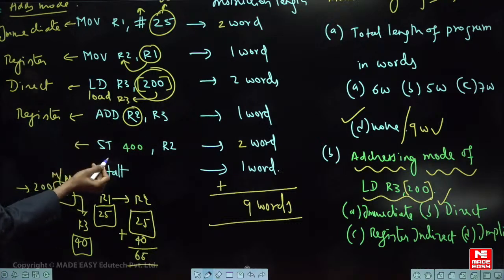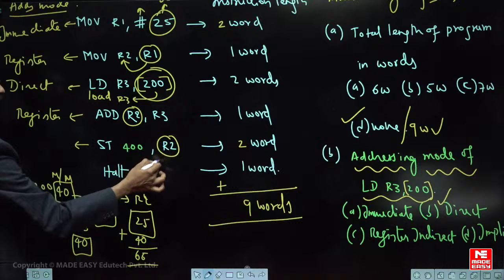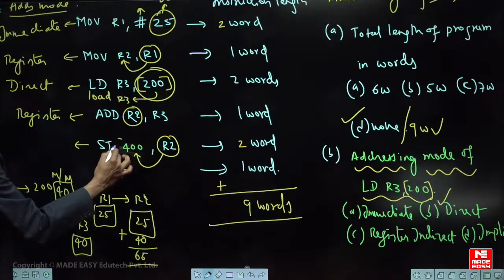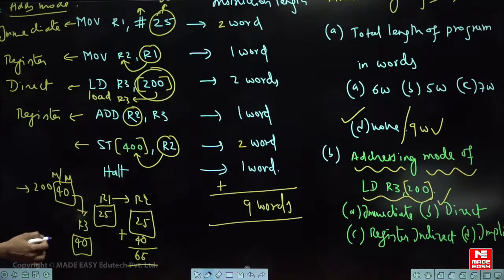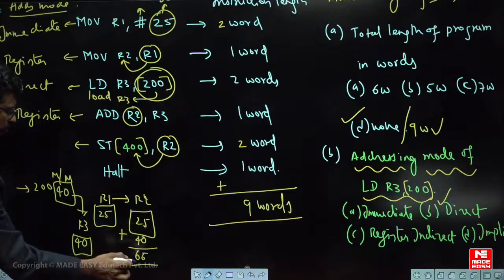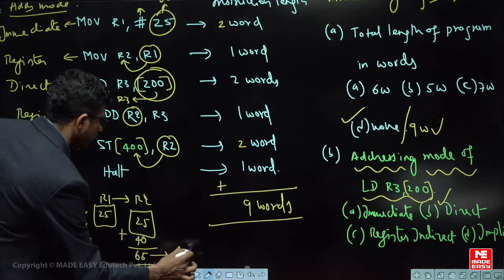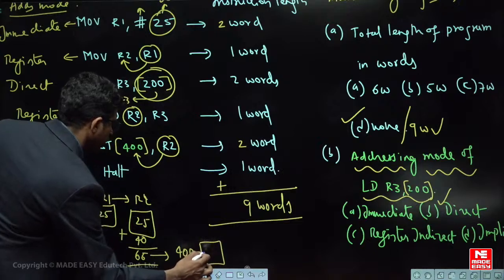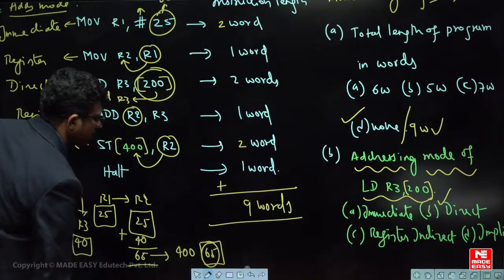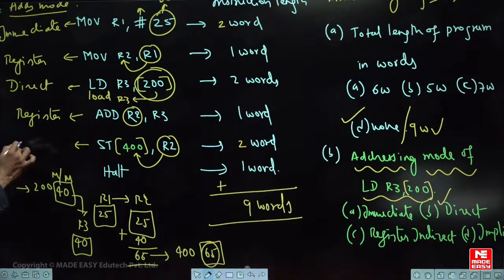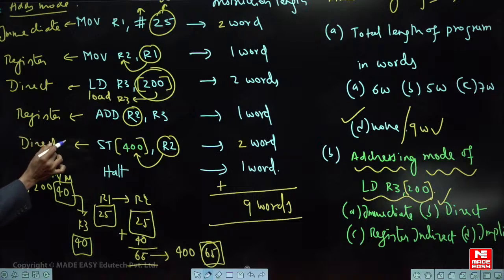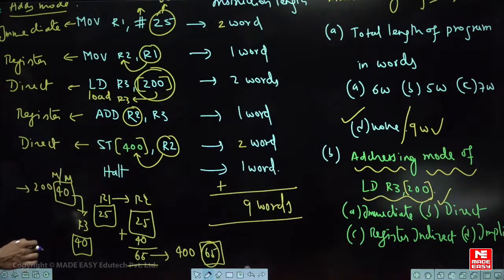Next one. What is the meaning of this? ST: store the content of R2 at 400. ऐसे भी दे सकता है और square bracket ऐसे भी दे सकता है. मतलब this result, that is the 65 in R2, is stored at a location. Which location do you have to store into? 400. So in the 400 memory location, this 65 is copied. That is the final destination. So which kind of addressing mode is it? Direct addressing mode. The address of the data is present in the instruction.